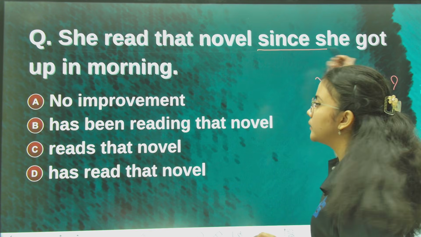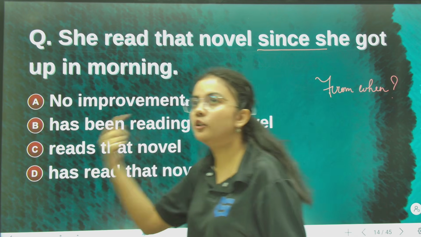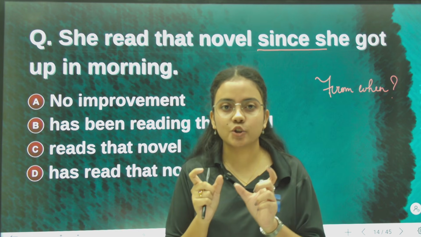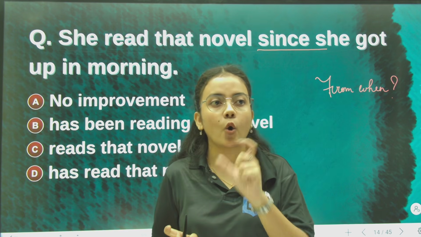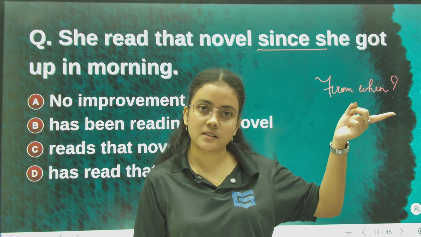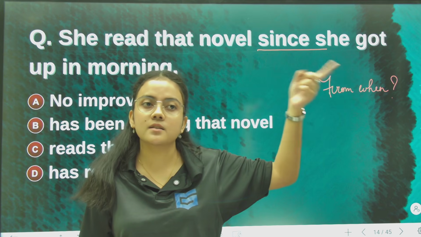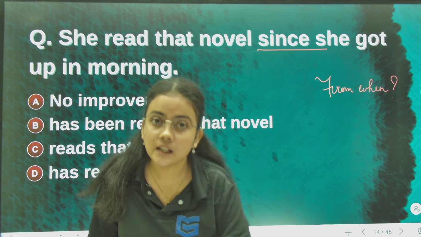Since she got up, she has been reading the novel from the morning. So what does it mean? The action of reading had already started in the past. Okay, when she got up in the morning she started that action and it is still continuing.